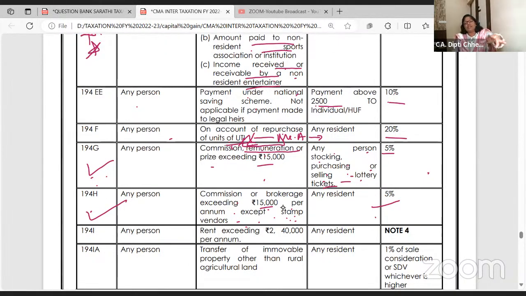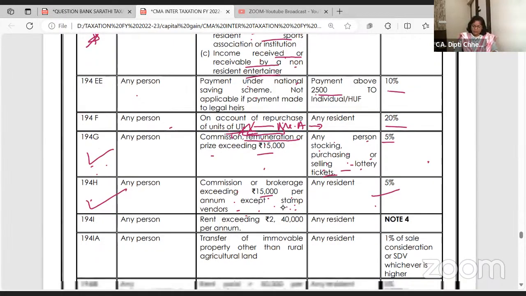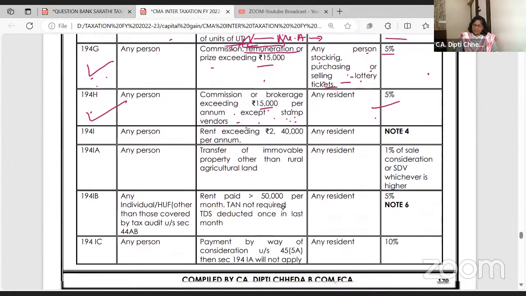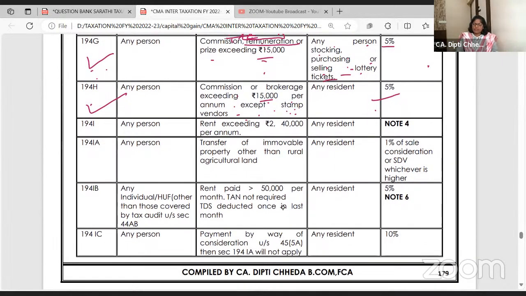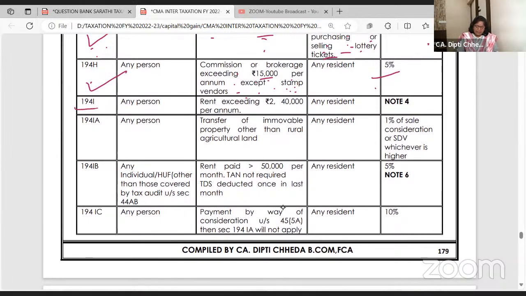The UTI company is telling the unit holder, listen, unit holder, you sell it to a third person, you pay tax on income, capital gain. So you sell it to me. Okay, right. Commission we have already done, so I'm skipping. If commission paid is above 15,000, then 5%. This comes in the exam and there is a lot of discussion on this.